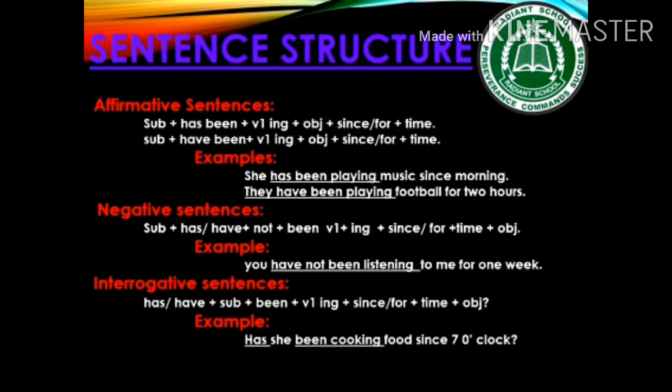In negative sentences, we have to use not: has not been or have not been with first form of verb plus ing. For example, you have not been listening to me for 1 week. And in interrogative sentences, has or have comes at the start of the sentence, then comes the subject, and then we use been. Has she been cooking food since 7 o'clock? Is it clear? Should we move forward towards the exercise?